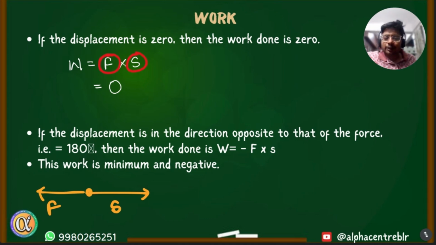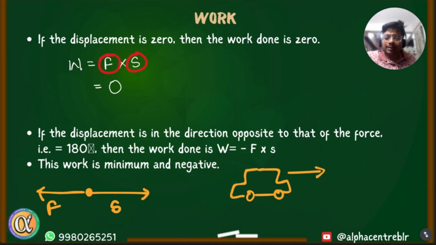See, it is possible. Suppose you are in a car. Car was already moving in this direction. And then you apply brake. What is the direction of force applied by brake? Backward. Brake applies backward force. When you apply brake, does car all of a sudden start moving backward, or it tries to slow down in the forward direction?